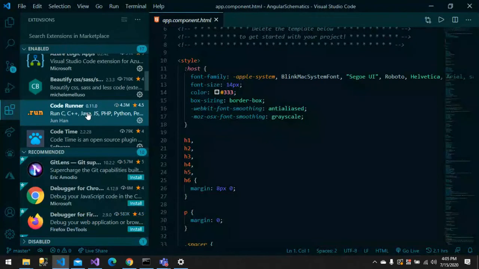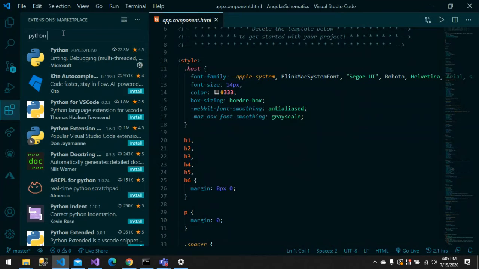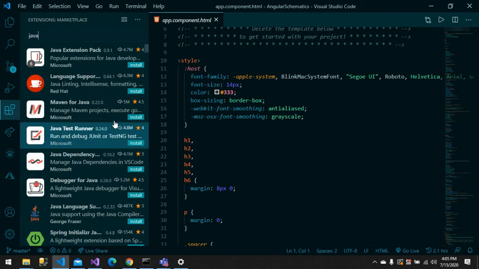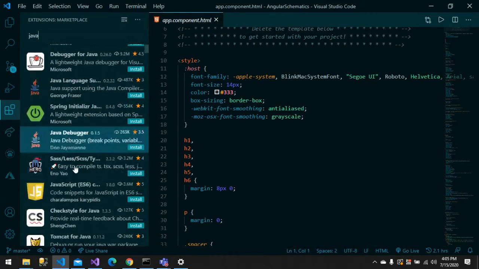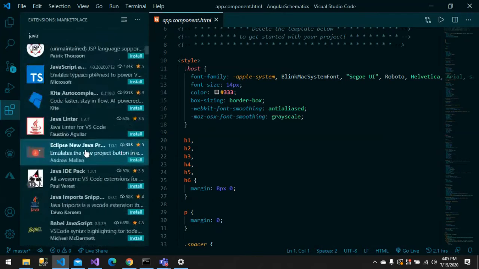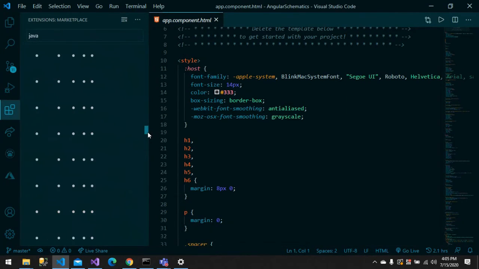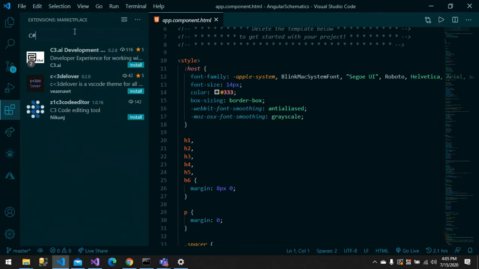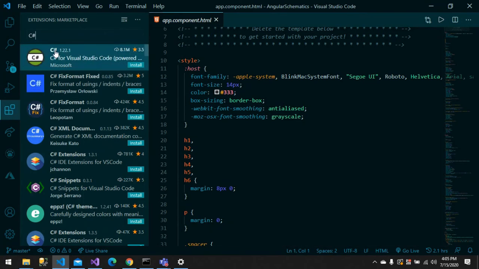So let's say I'm using Python. I can say I want a Python environment, and I can just install this extension, which can be used for linting, debugging, compiling, etc. And there are a lot of Python extensions. And if I use Java, you can find Maven, Java extension pack, language support, JavaScript. The scroll bar keeps on going. If I'm developing an application using C Sharp, I can just install C Sharp extensions.